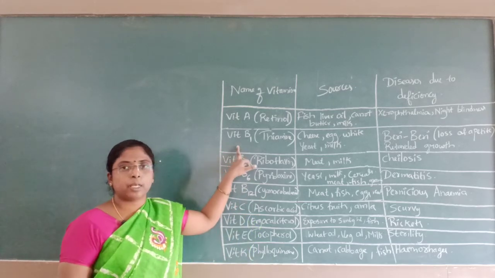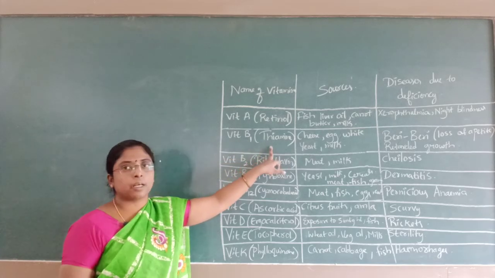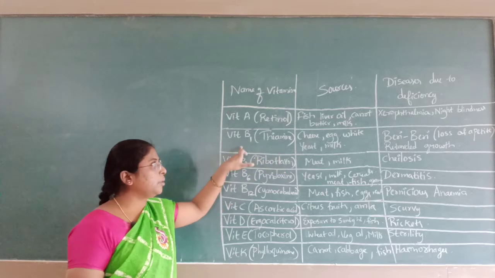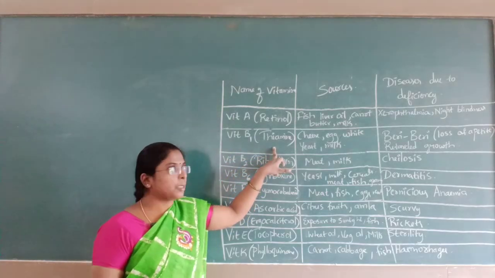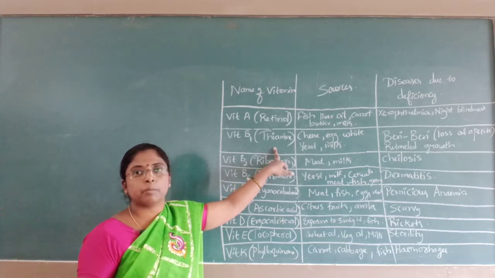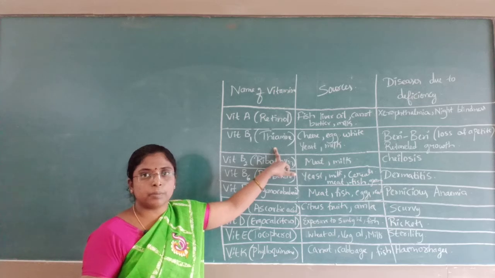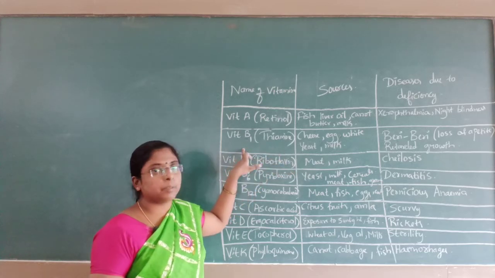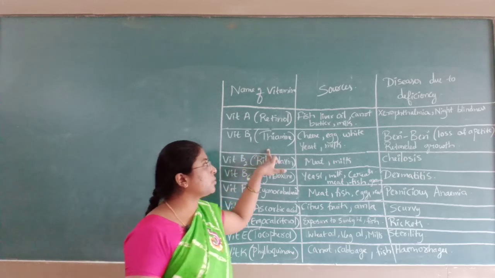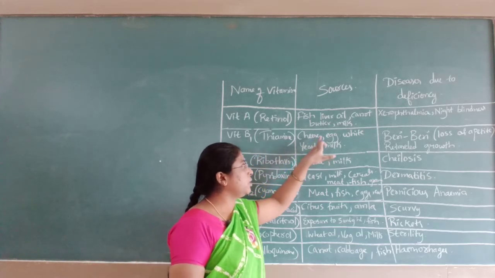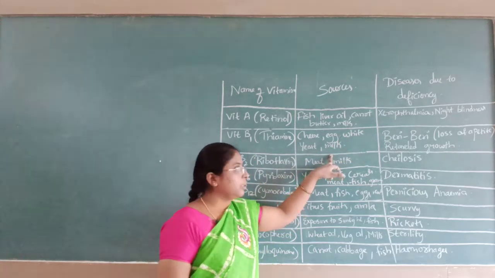Next comes vitamin B1. Vitamin B1 is also known as thiamine. Why do we call it thiamine? It contains sulfur as well as an amino group. Hence we call this vitamin B1 thiamine. The sources for this vitamin B1 are cheese, egg white, yeast and milk.